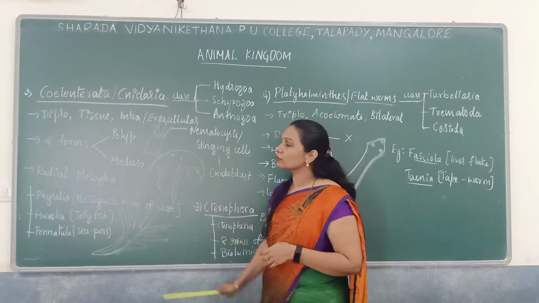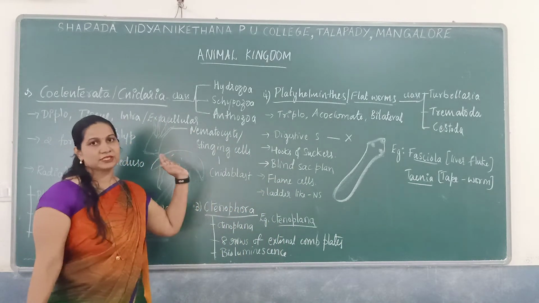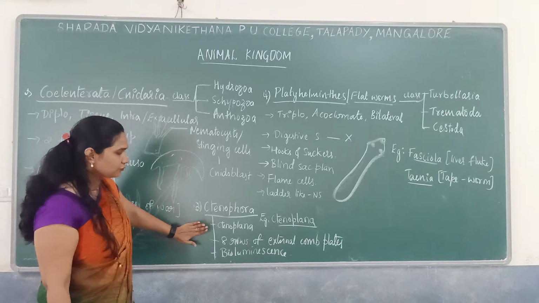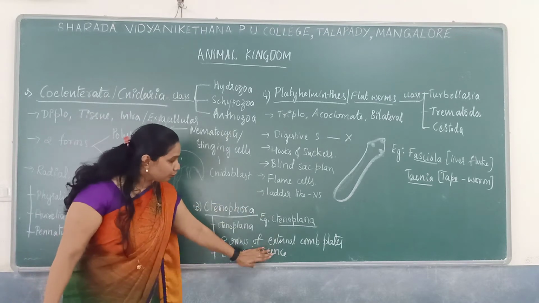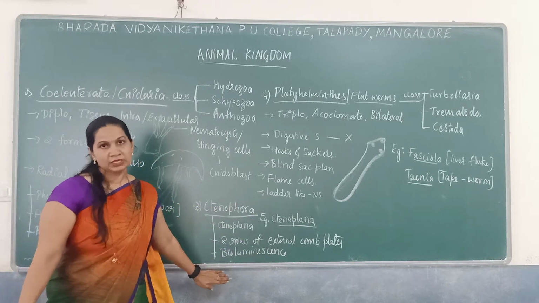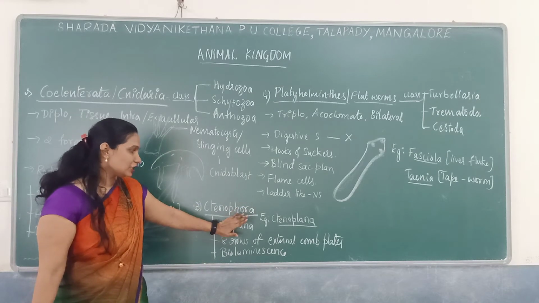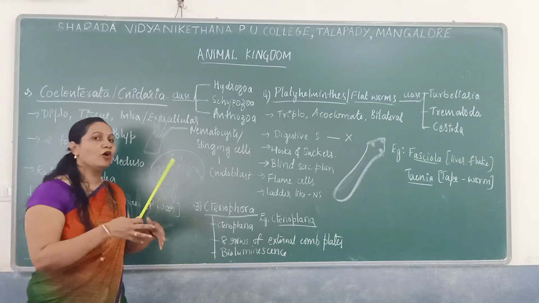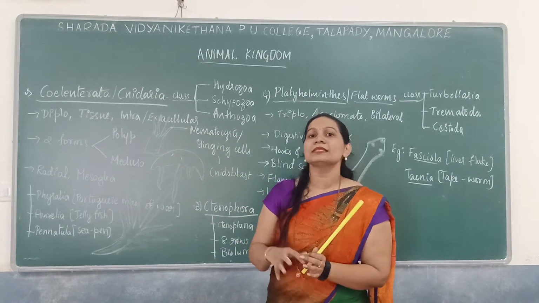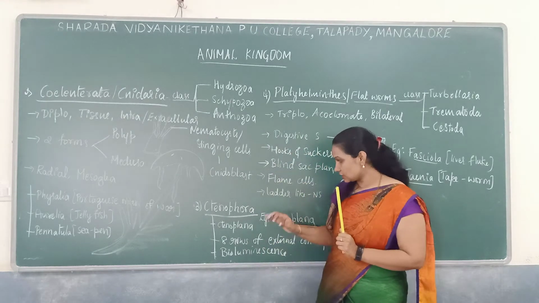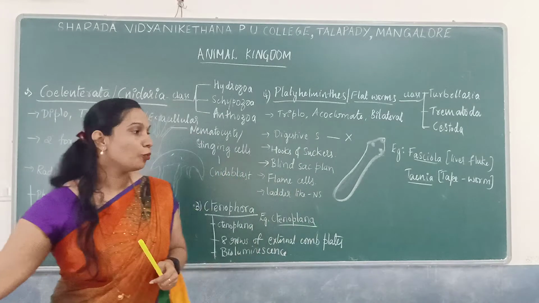So that is regarding the phylum Coelenterata. In the previous classes you might have studied Coelenterata and Porifera. There is one small group of organisms considered under one more phylum called Ctenophora, which you might not have studied in your previous classes. Ctenophora have most features similar to Coelenterata, but with some peculiar features, such as the presence of 8 rows of external comb plates.